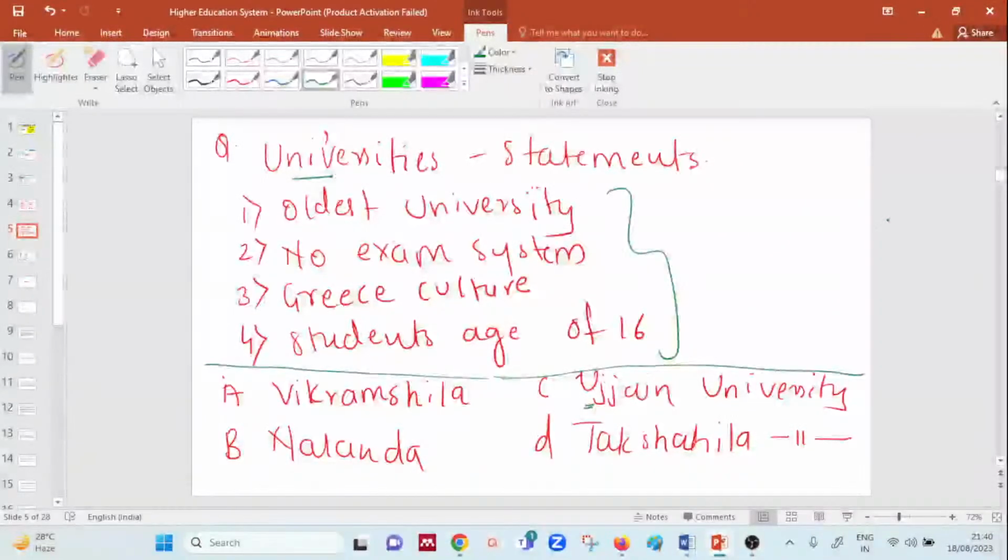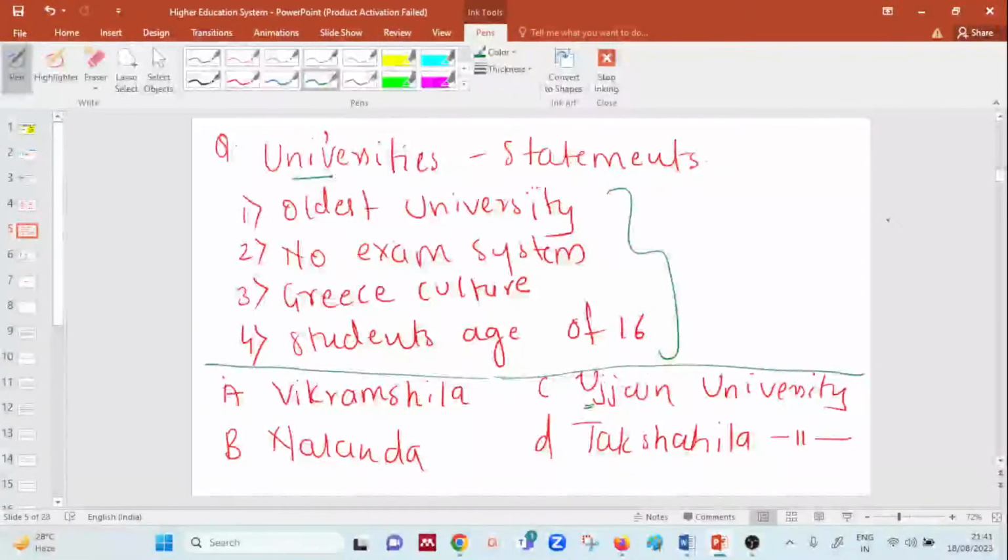These points were not there, so you can do a little research on these points and come up with certain important highlights in your notes. Make sure you have notes with you. So when we talk about this particular question: oldest university, no exam system, impact of Greece culture, students at the age of 16. It's not Takshila. No, it's not Takshila.